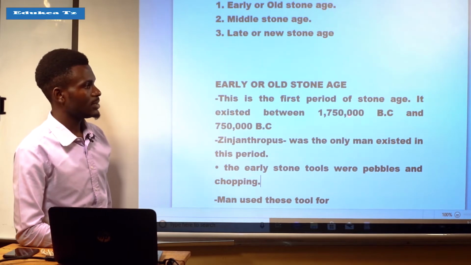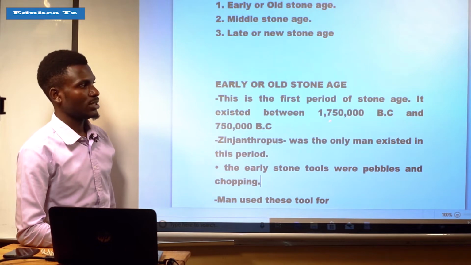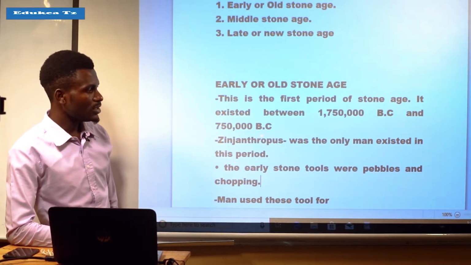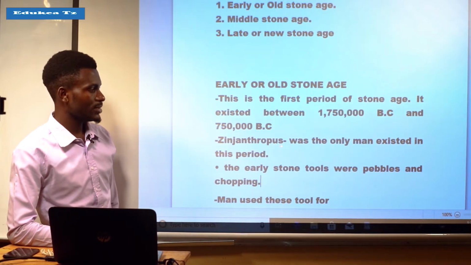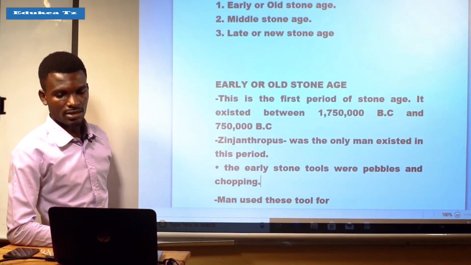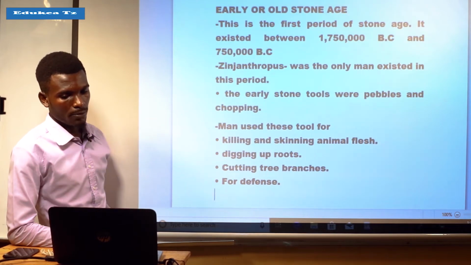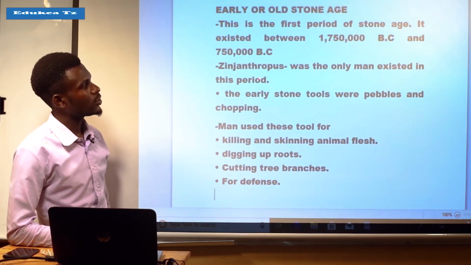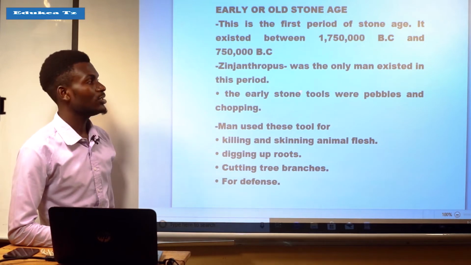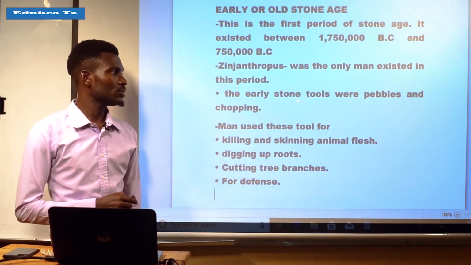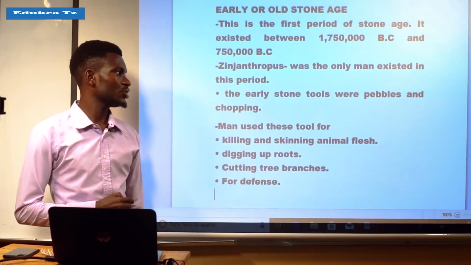This is the period when the early or old Stone Age occurred. The Zinjanthropus was the only man or creature that existed in this time period.